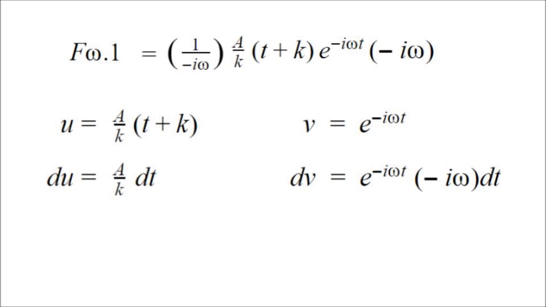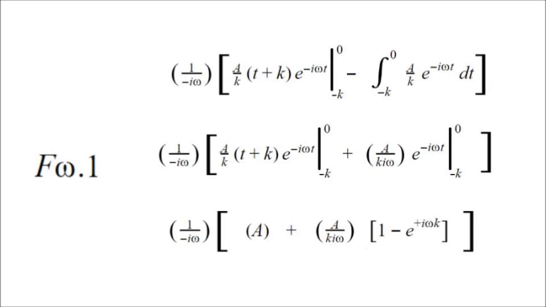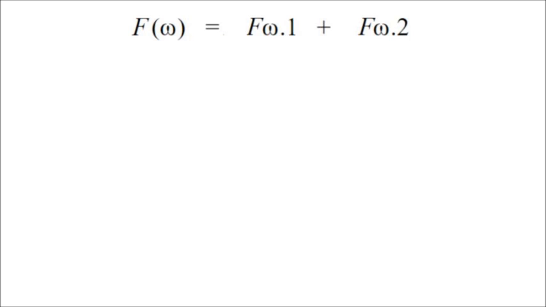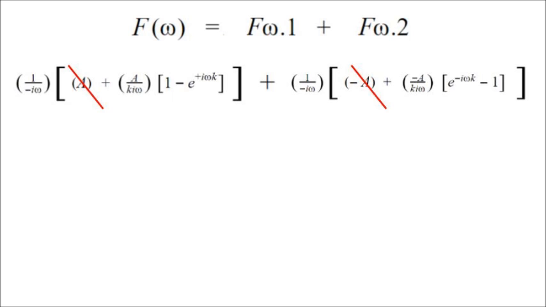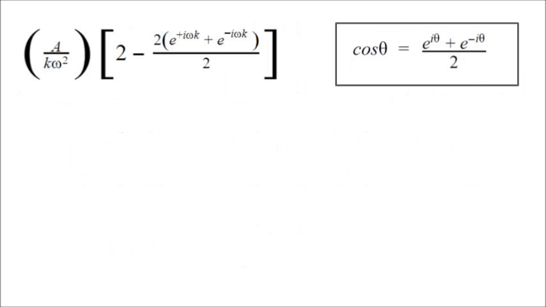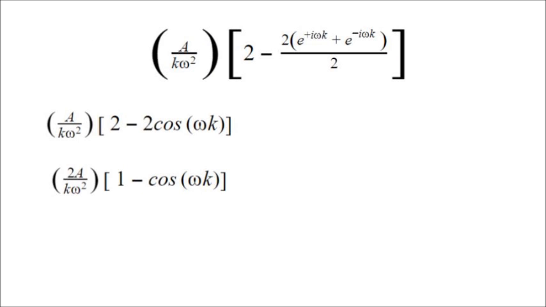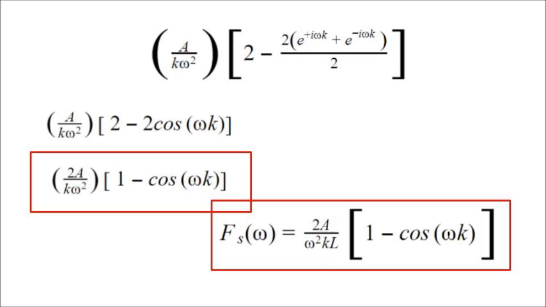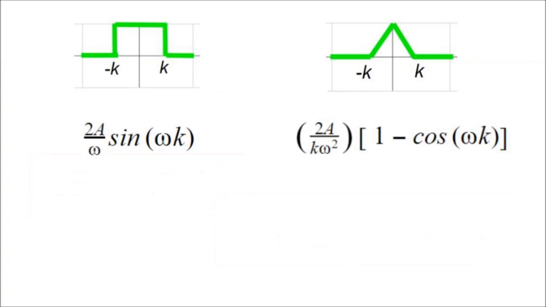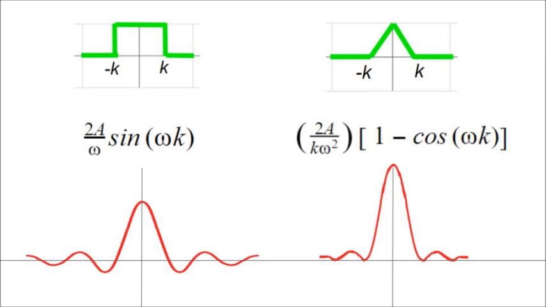Integration by parts on part 1. Integration by parts on part 2. Add them together. Okay, let's look at this thing here. Those cancel out. Collect the rest. Hey, we can use the cosine substitution. Finish it up and declare success, because the L term does not bother us. Could be T over 2, but the L term does not bother us. Two equations for two different wave pulses, and they are more similar than you might realize.